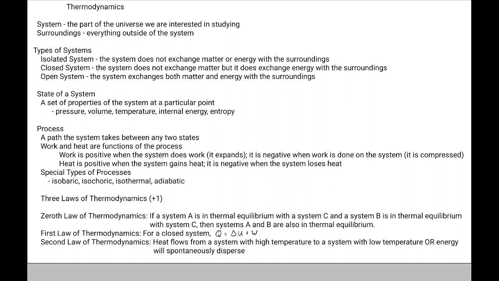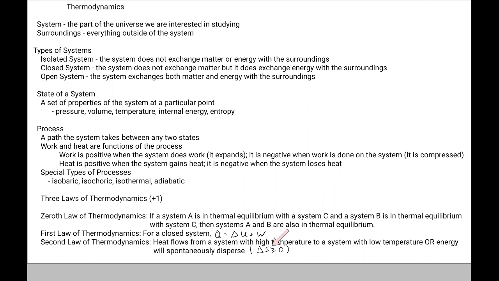The other way of looking at it is that energy in a system will spontaneously disperse, or the change in entropy is greater than or equal to 0. So there is a greater than or equal to here. In an irreversible process, and most processes in our universe are irreversible, the change in entropy is going to be greater than 0.